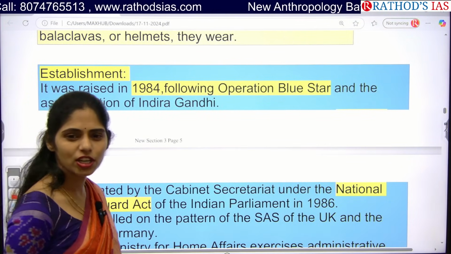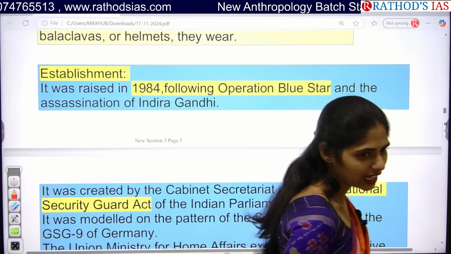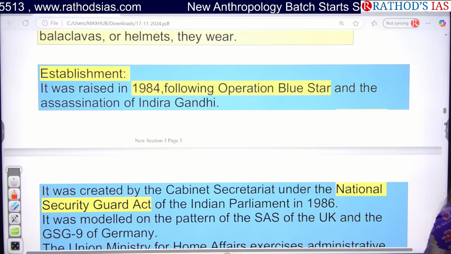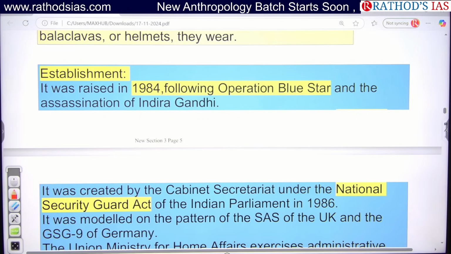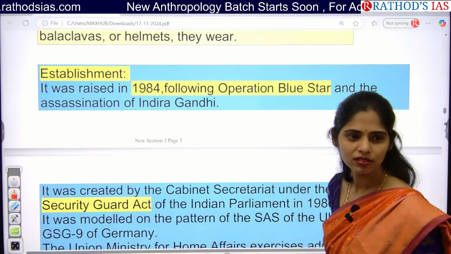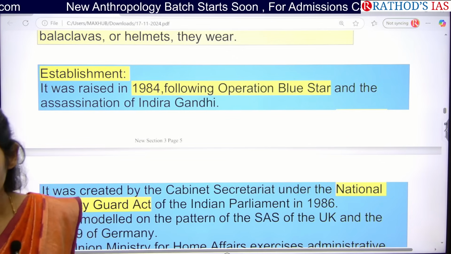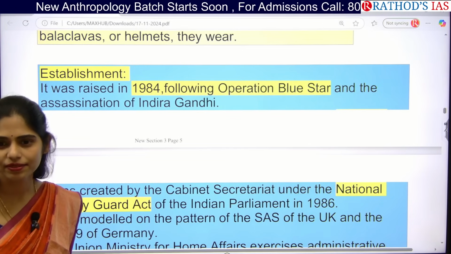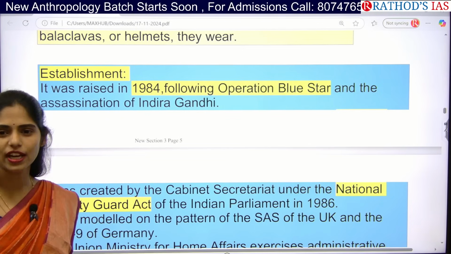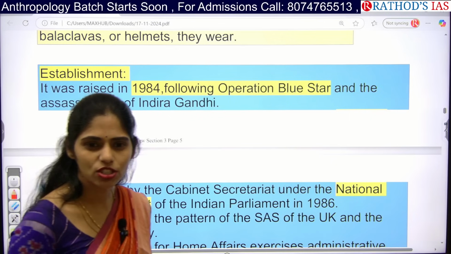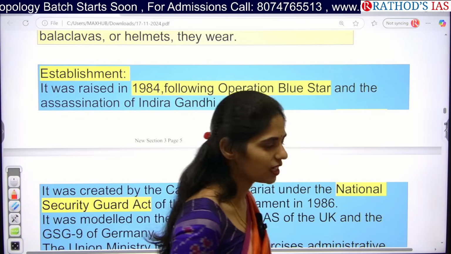So what is Operation Blue Star? It was related to the Khalistan movement in India. So where did Operation Blue Star happen, in which temple? Amritsar, the Golden Temple in Amritsar, where we killed the Khalistan leader. So that is called Operation Blue Star. Under which Prime Minister? Prime Minister Indira Gandhi.